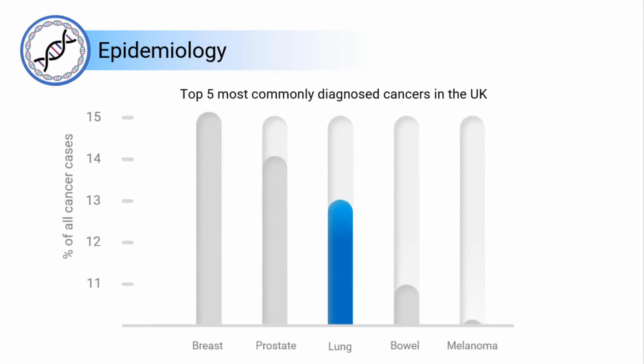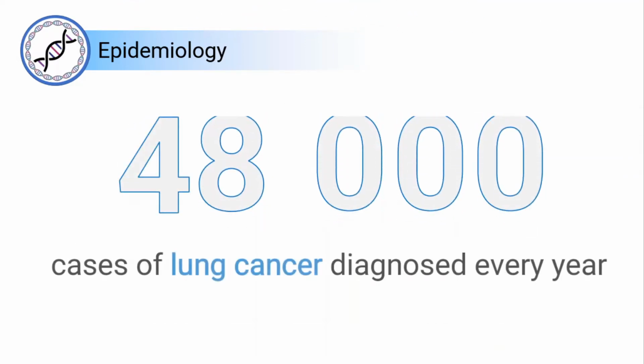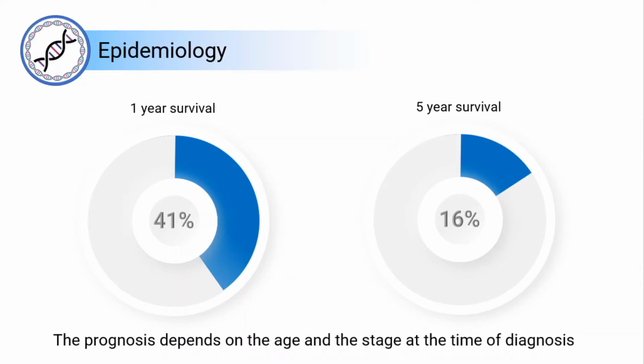Lung cancer is the third most common malignancy in the UK and is the leading cause of cancer-related deaths. There are around 48,000 cases of lung cancer diagnosed in the UK every year. The overall survival in the UK is 41% at 1 year and 16% at 5 years. The prognosis depends on the age and the stage at the time of diagnosis.